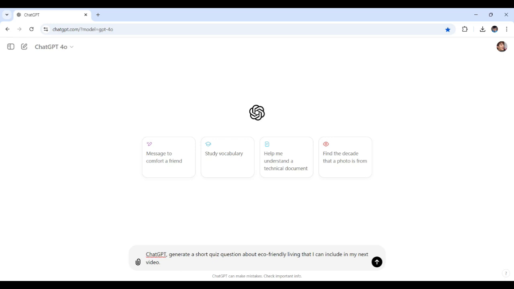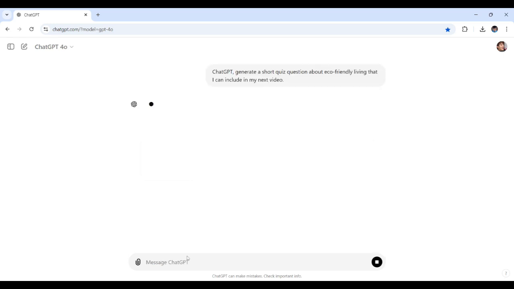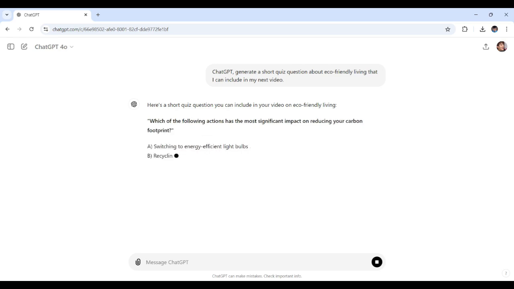Now, let's send this off right now. And now let's check out the quiz question ChatGPT comes up with right here. So here is an example. Let's say for the viewers, for fun, which of the following actions has the most significant impact on reducing your carbon footprint?